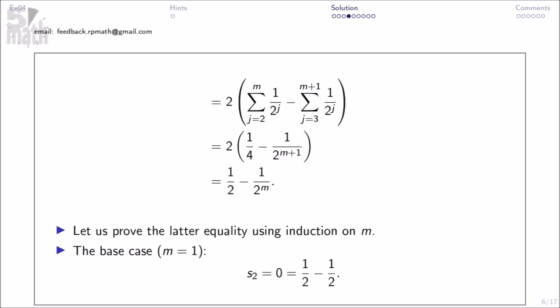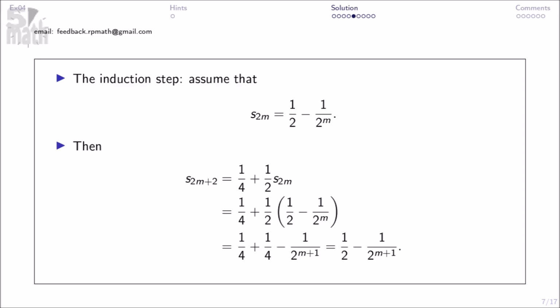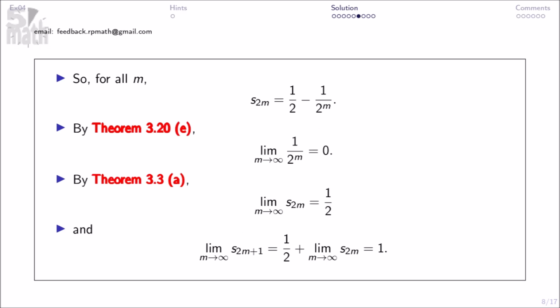The base case m equals 1, S2 equals this. The induction step. Assume that S2m equals this. Then S2m plus 2 equals the following. So, for all m, S2m equals this.